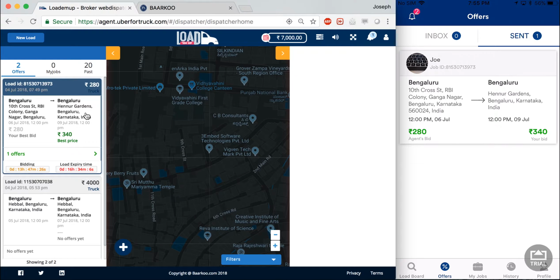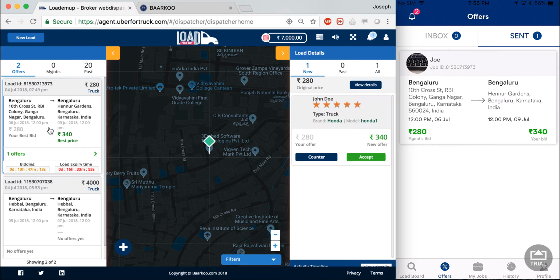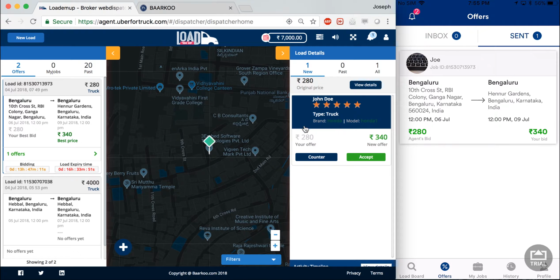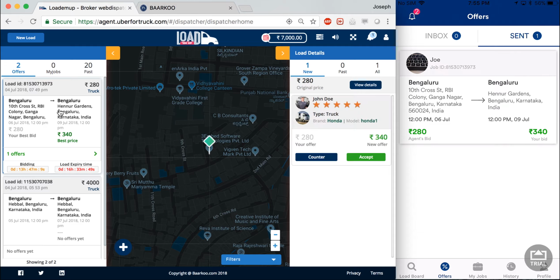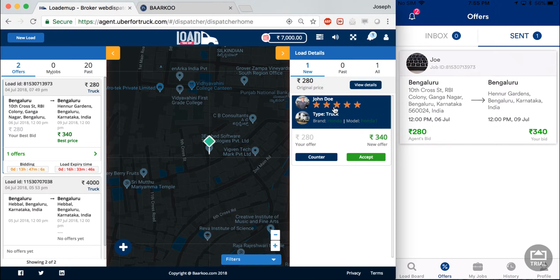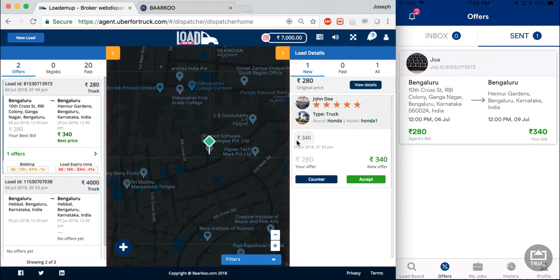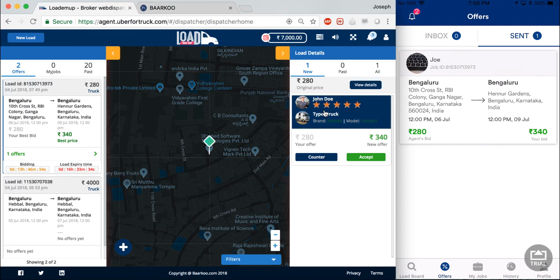Coming to the carrier app, I realized that I have been taken to the send offers page automatically as soon as I made a bid, and it shows me that my latest bid was 340 rupees. Now, when I click on this load, I get the details of my driver and the vehicle type, and I can also see a negotiation history, which is not visible right now because there has been only one offer on it. I can see that the driver has been rated 5 stars on average.